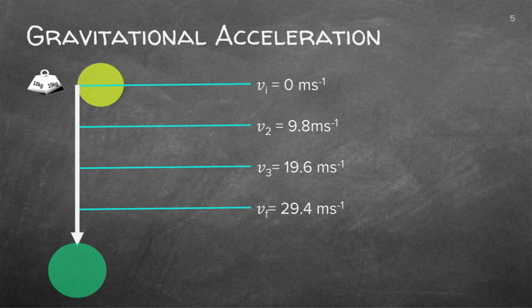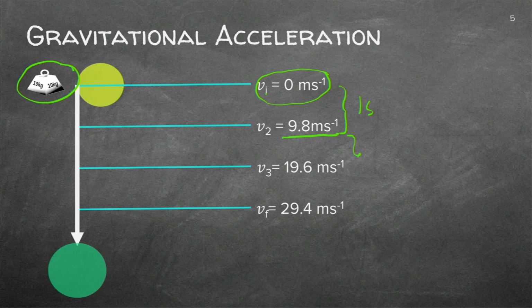So what happened? He took an object. I have a 10-kilogram object there. And he actually said if it starts with an initial velocity of 0. Remember, initial, that is V1 or VI. It starts up there. It's a ball, in this case a 10-kilogram mass. And it starts to fall down. He actually checked that in 1 second, the velocity will be 9.8.